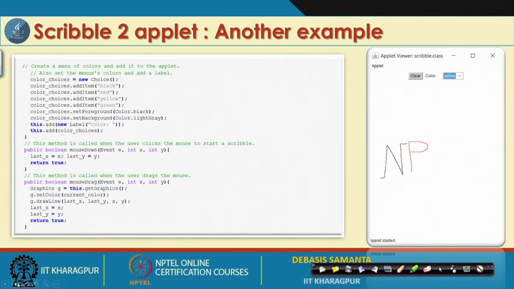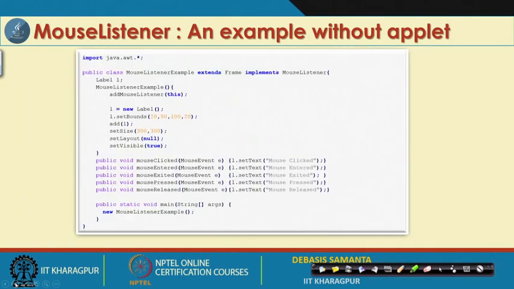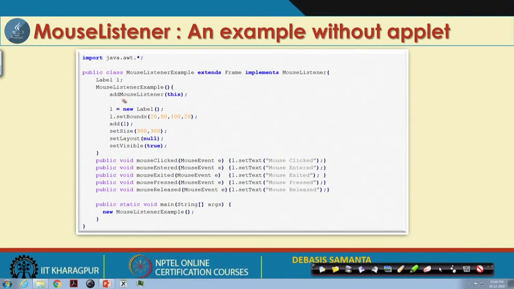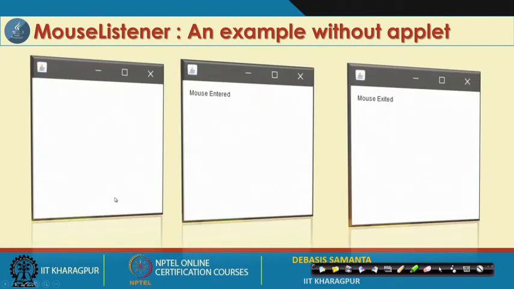Now, I will discuss another example. This example is the mouse listener, a very similar example. I will just quickly go through it. Add mouse listener is basically the mouse listener in this case. This is basically creating the graphics for us. That means, this is a frame here. We create a frame in this example. And here are the methods that we have overridden. It is very simple, mouse event methods, mouse clicked, and like that. So, whenever a click occurs, it will respond to that, and then an object will be created, and you can get this kind of output.